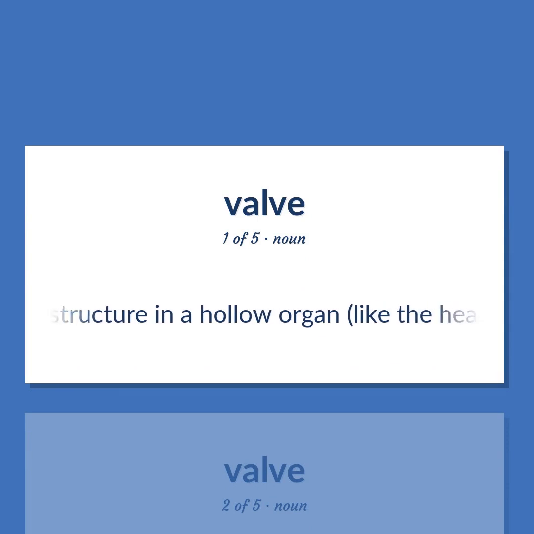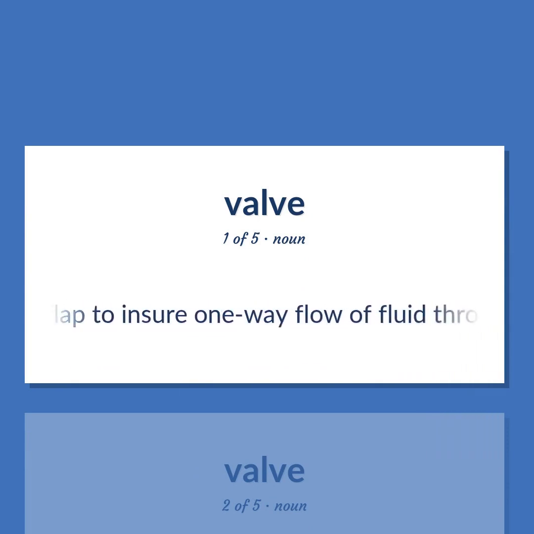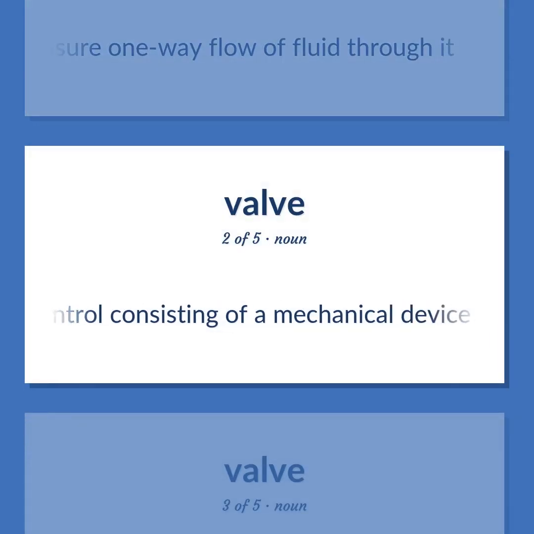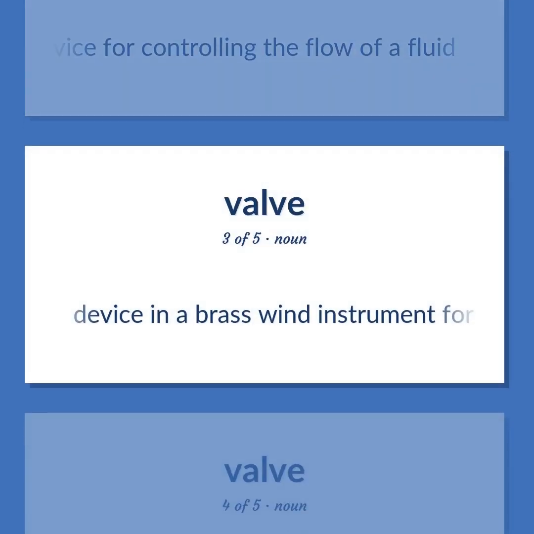A structure in a hollow organ, like the heart, with a flap to ensure one-way flow of fluid through it. Control consisting of a mechanical device for controlling the flow of a fluid. Device in a brass wind instrument for varying the length of the air column to alter the pitch of a tone.